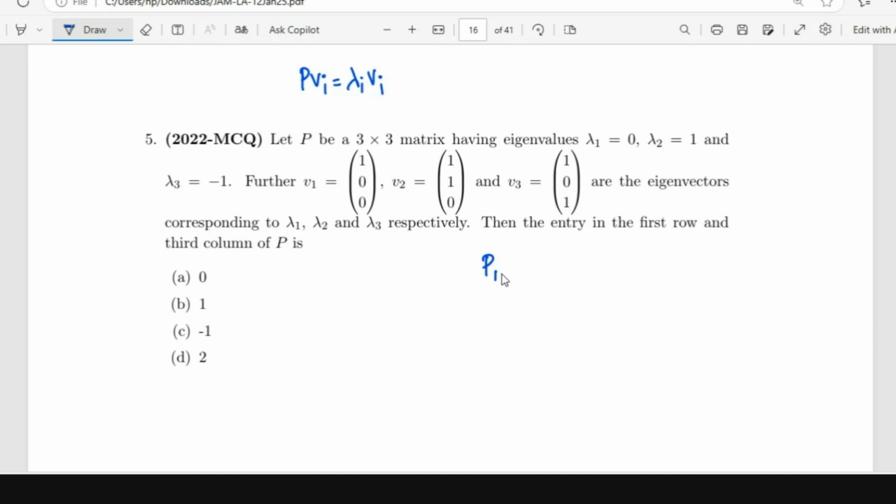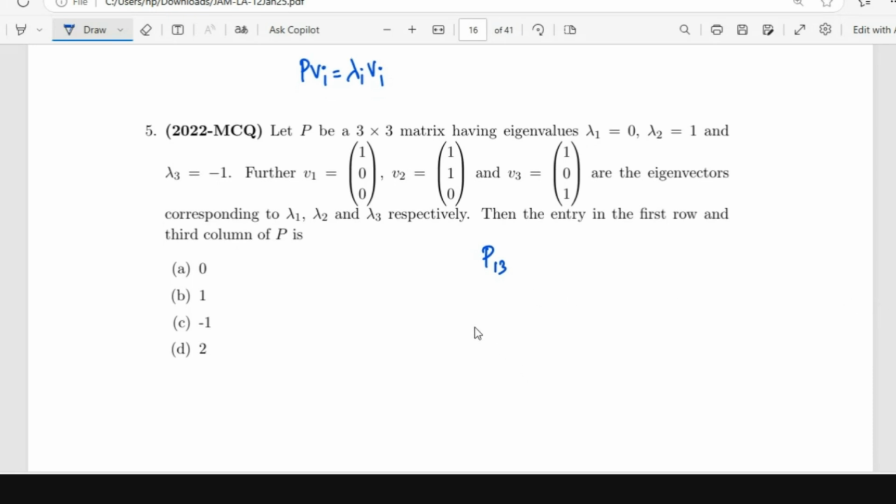You want P1,3. So one way is to find all the entries of the matrix P using these equations. If you know the eigenvalues and eigenvectors, you can find the entries of P. But you don't need all the entries, you just want the first row and third column entry. How do we get the third column of a matrix? We saw earlier, no?